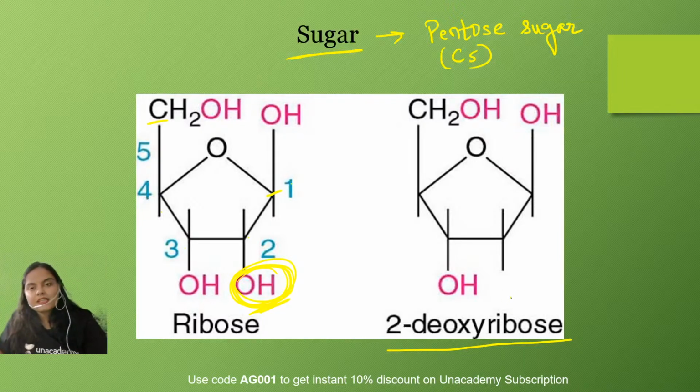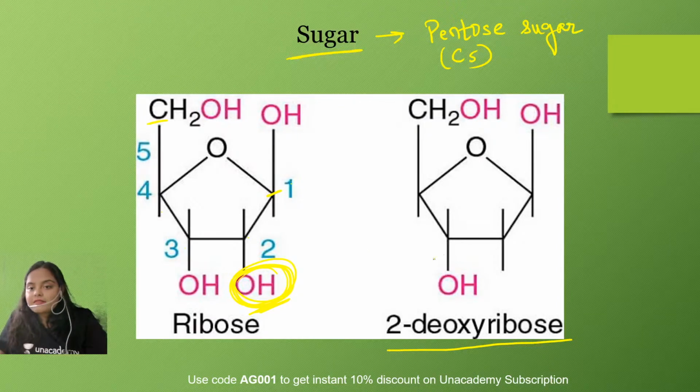It is believed that during evolution, certain structural modifications took place in the structure of DNA, which provided more stability and favored DNA in behaving as a genetic material. So at the second position, the hydroxyl group is not present in 2-deoxyribose. So these are the types of sugar found in the structure of nucleic acid.